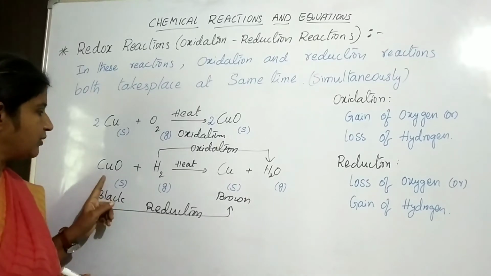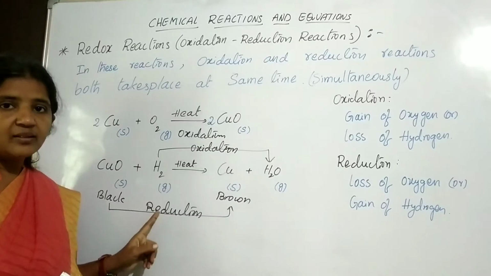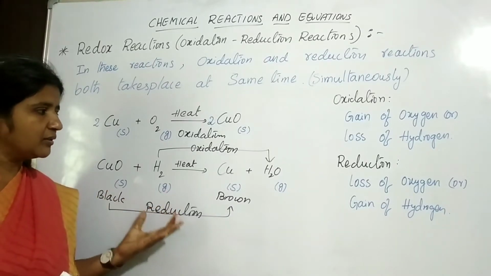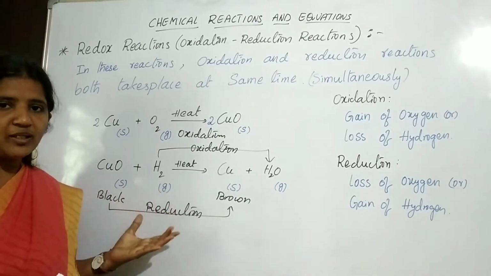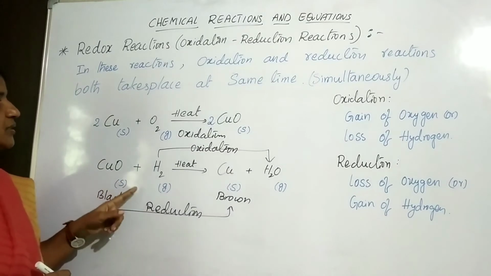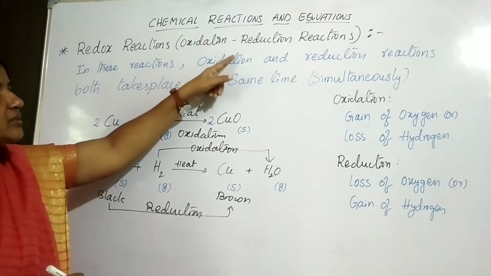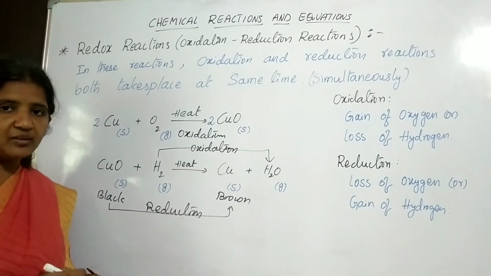Loss of oxygen is also called reduction. At the same time, in the same reaction, oxidation and reduction both take place simultaneously. So this is said to be an oxidation-reduction reaction, or redox reaction. Understand?